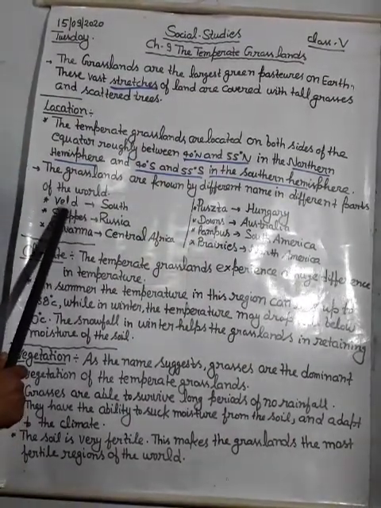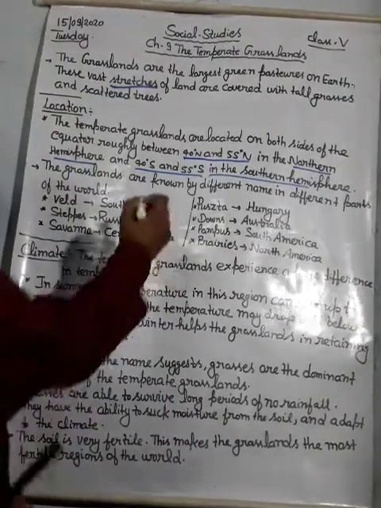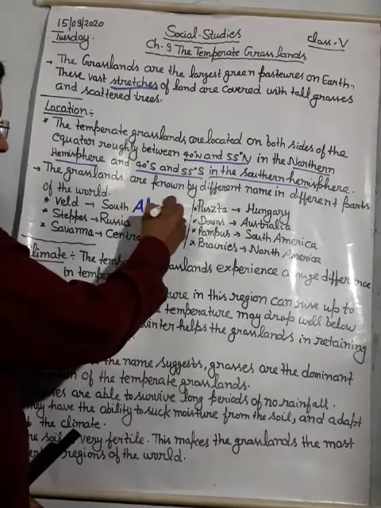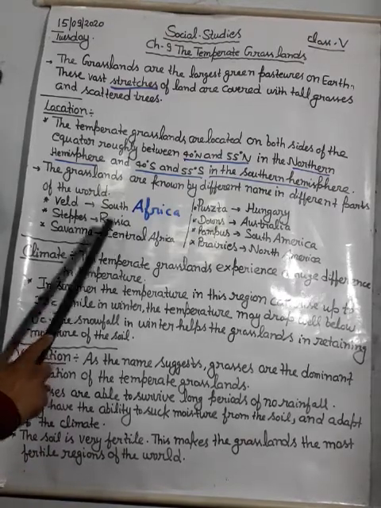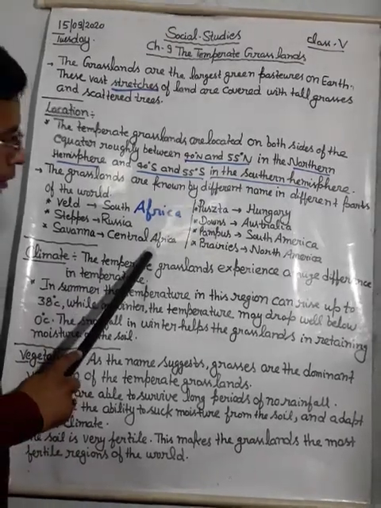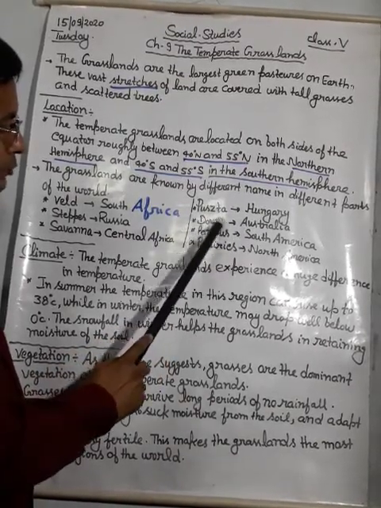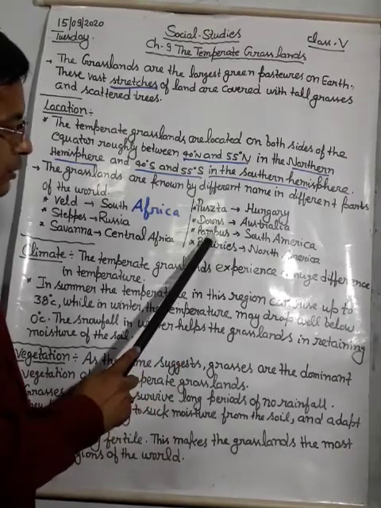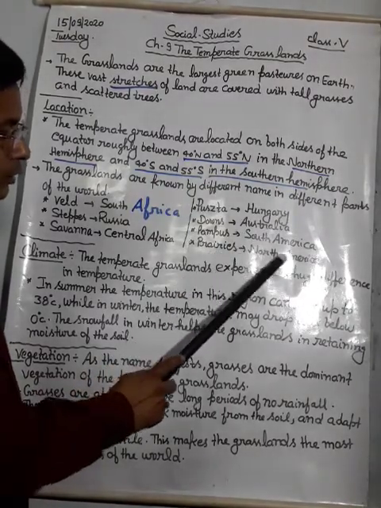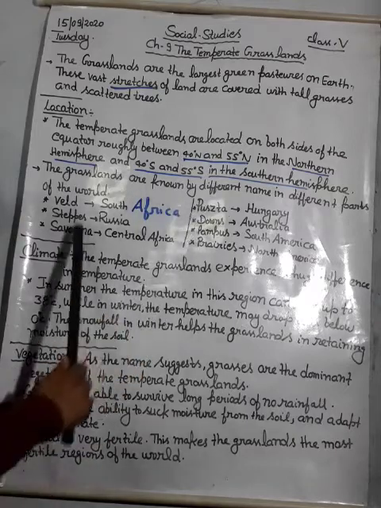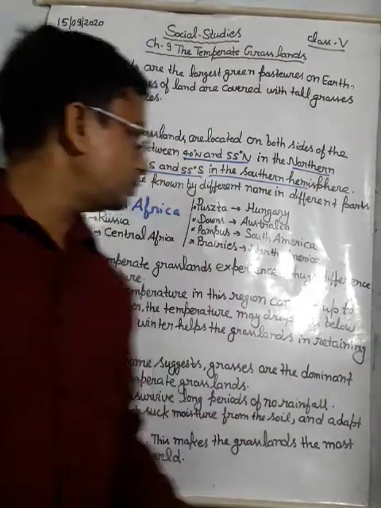Just for example, veld in South Africa, steppes in Russia, savanna in Central Africa, pusta in Hungary, downs in Australia, pampas in South America, prairies in North America. So these are the grasslands known by different names in different countries.